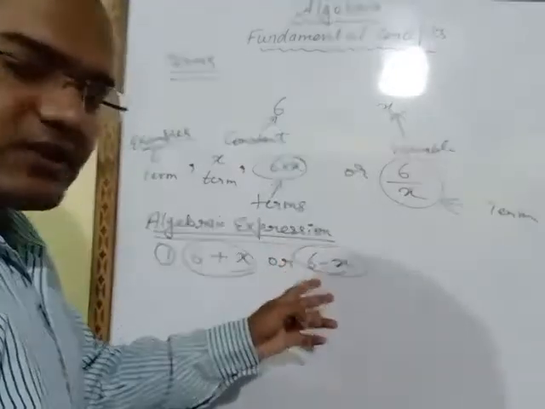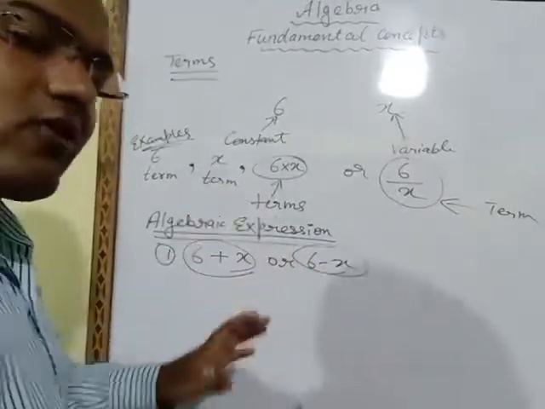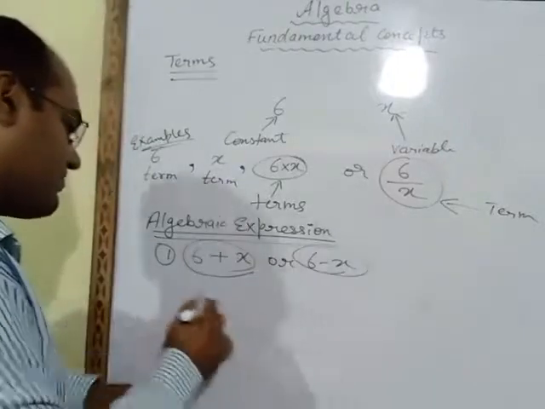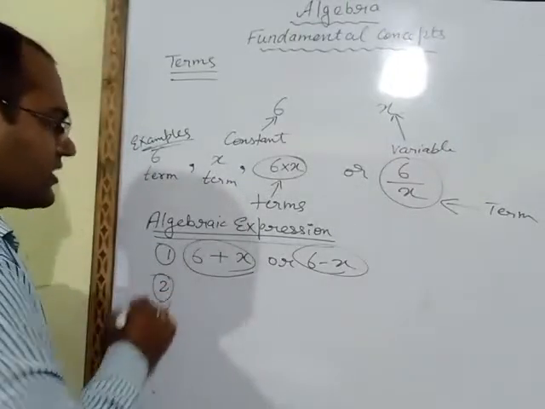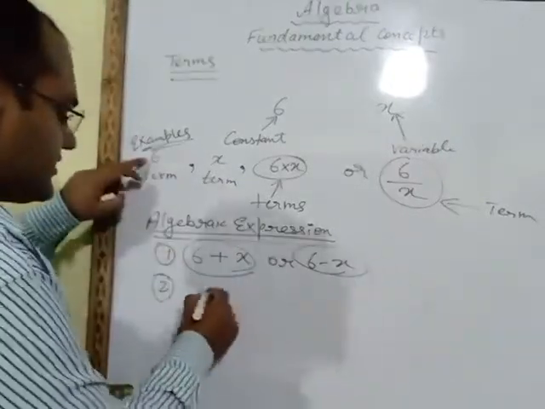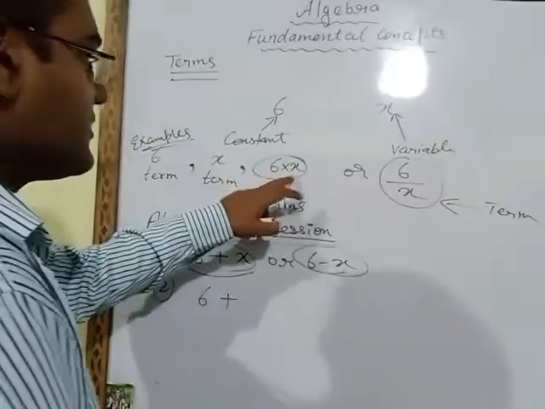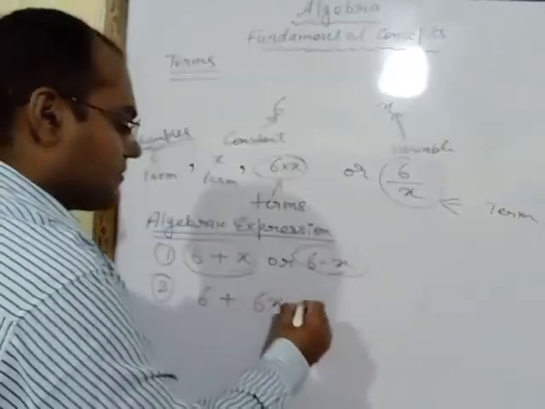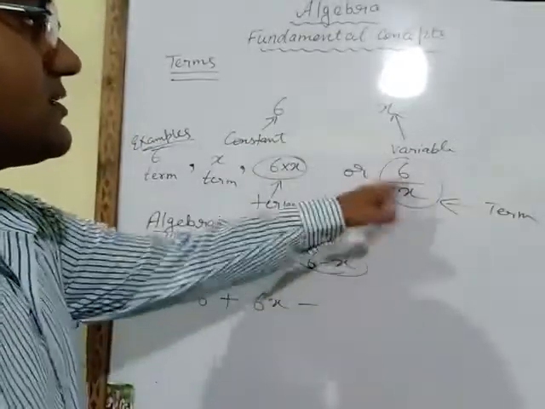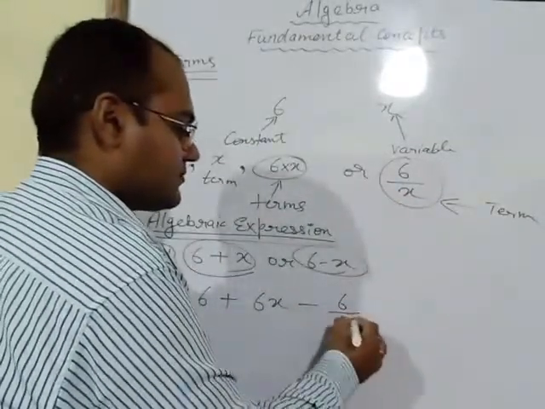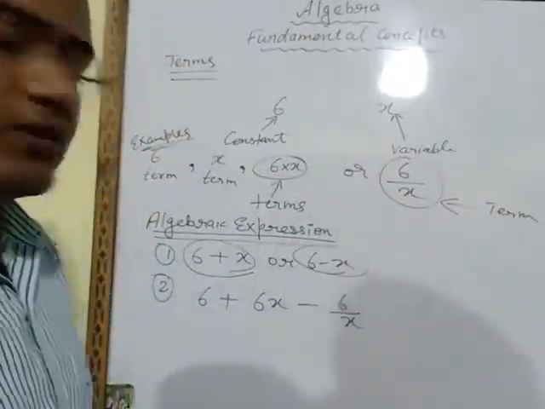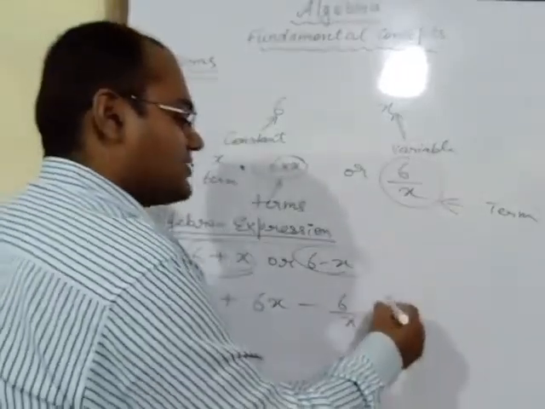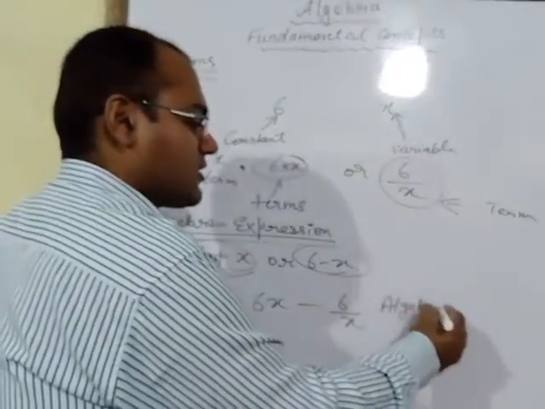These are the 2 terms. If I combine 3 terms, then also that equation will be known as an algebraic expression. Let's take one example: 6 plus 6x minus 6 upon x. This is also an algebraic expression.